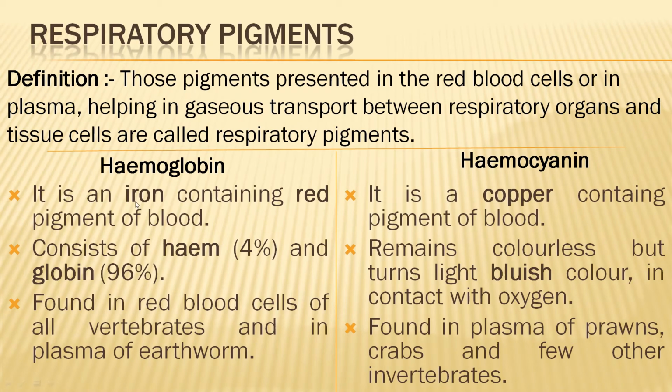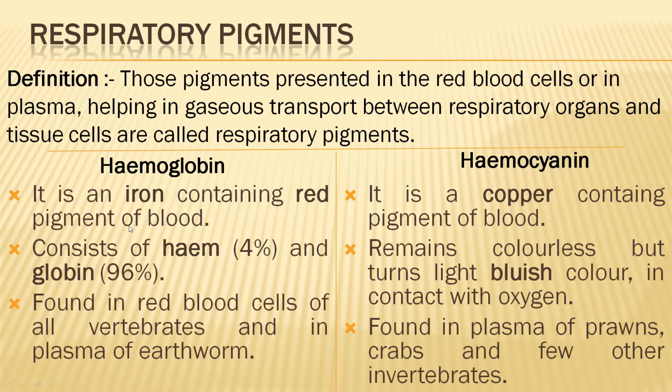Hemoglobin is an iron containing red blood pigment and it consists of heme and globin. Heme 4%, globin 96%. The presence of heme, which is iron containing, helps it to be red in color. Simultaneously see this also, so you can draw the difference from here also. Hemocyanin is a copper containing blood pigment, and as you can see, iron means red, copper is bluish. So it remains colorless but turns light bluish in contact with oxygen.